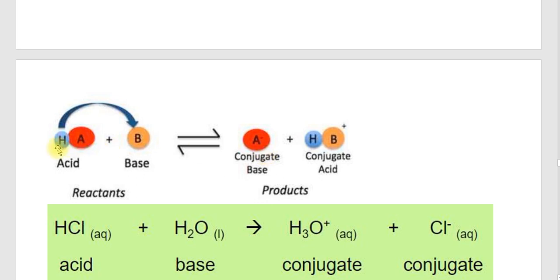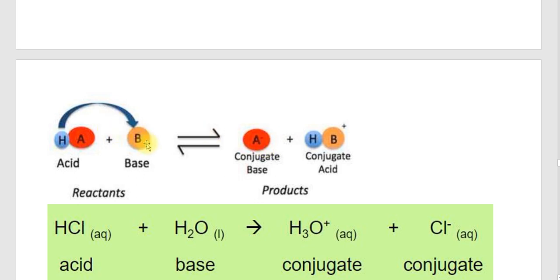Here you can see AH. The AH can give a proton, so this is an acid. An acid gives or donates a proton. Then what will form from that? It forms A minus, that is a conjugate base. And this is a base.